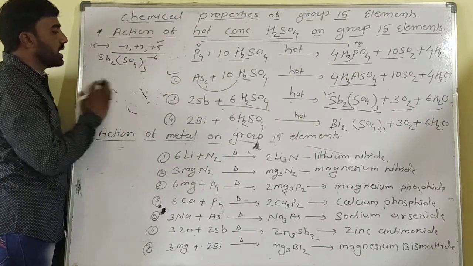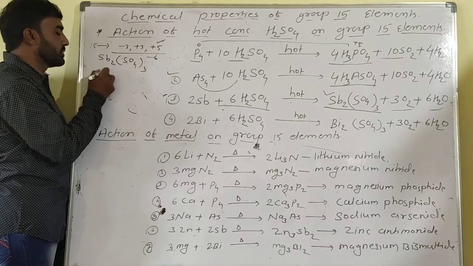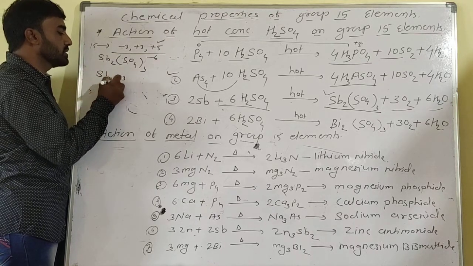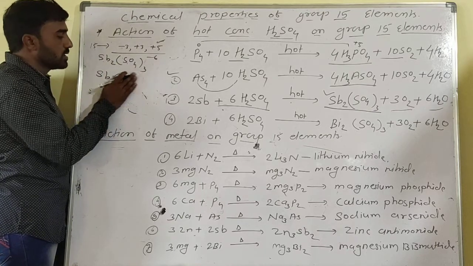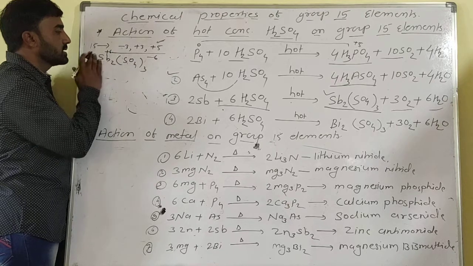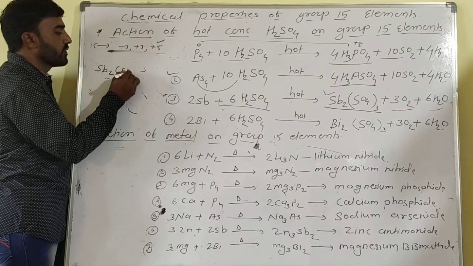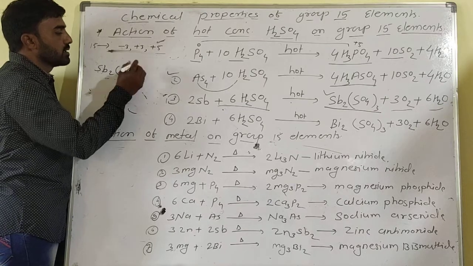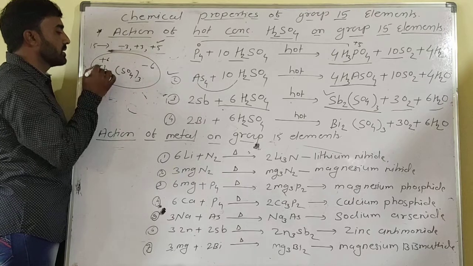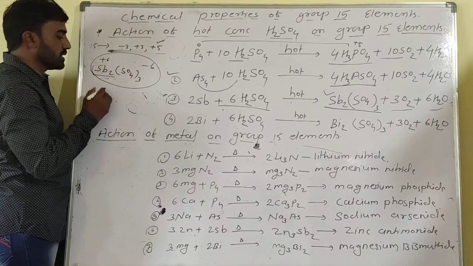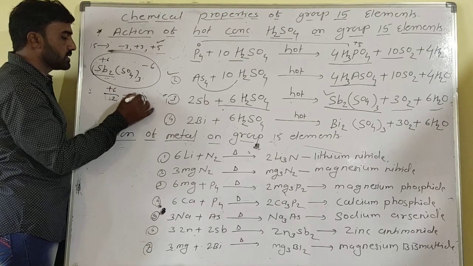So Sb2 is +6 in Sb2(SO4)3, which means -6 from the sulfates balances +6. These compounds are stable. So +6 for the 2 atoms, divided by 2, gives the +3 oxidation state.